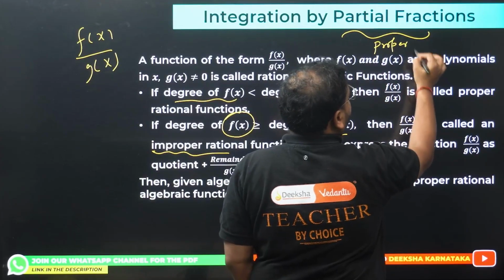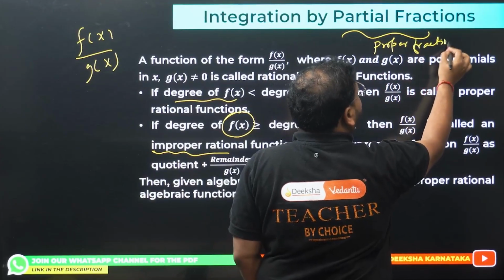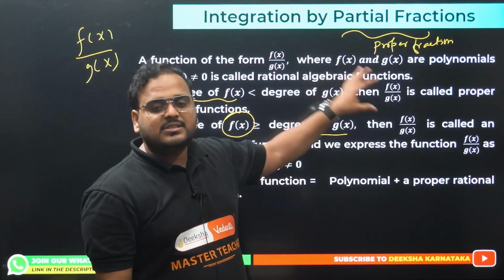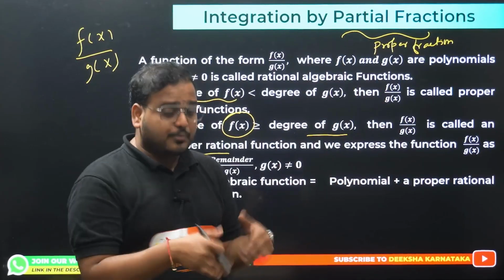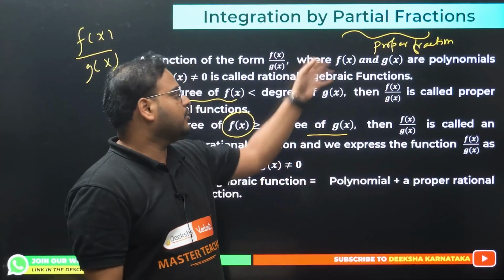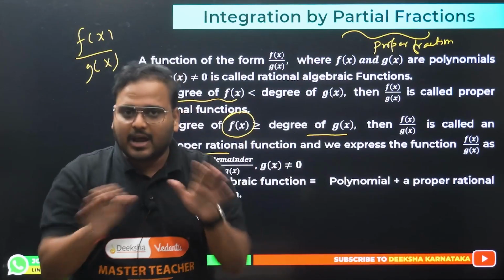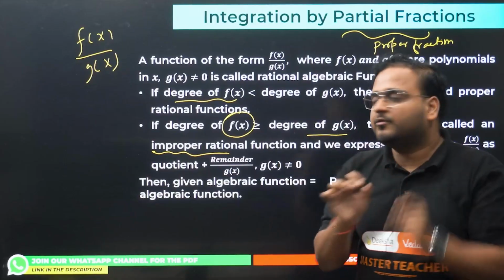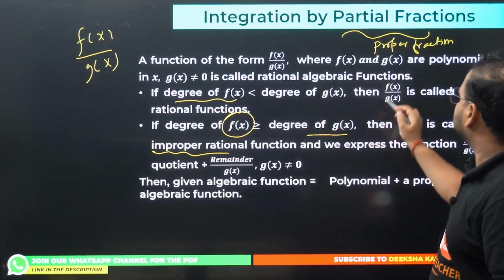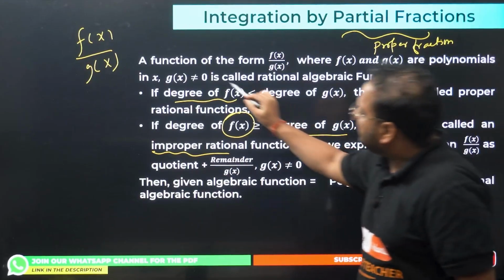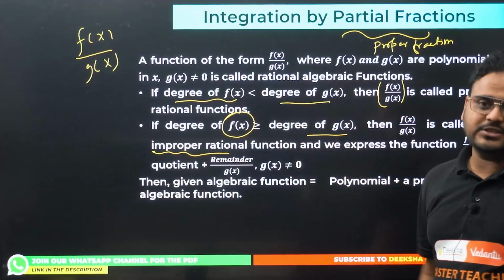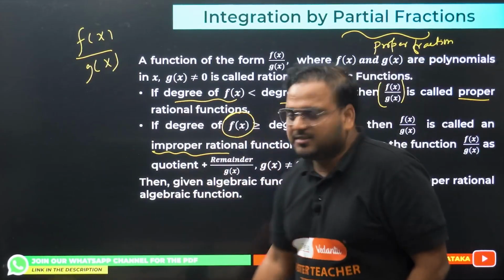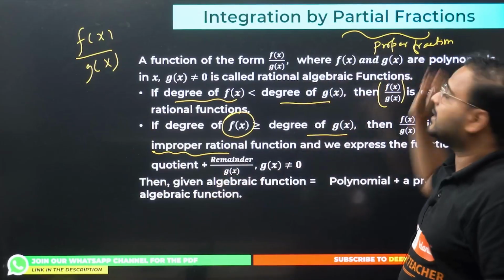Usually you'll never come across such a question in examination. If you see your PYQs, you'll never see that they have given an improper fraction. You're supposed to convert it and then move on to the partial fraction part. That never happens, but if it does, keep in mind that partial fraction is applied only for proper fractions. So this is a proper fraction, f(x) by g(x), because the degree of f(x) is less than the degree of g(x). Only in this case you will apply it. This is called a proper rational function, or fraction, the fractional part.